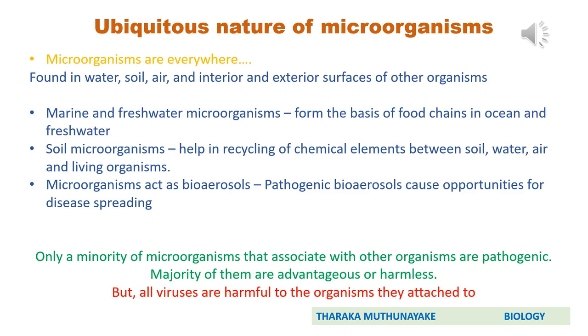But remember here it says only a minority of microorganisms that are associated with other organisms such as plants and animals and humans are pathogenic. Majority of them are advantageous or harmless. So underline those two sentences in your note. Sometimes such sentences can be asked in MCQs as well. So therefore underline these two sentences again. Only a minority of microorganisms that associate with other organisms such as plants, animals and humans are pathogenic. Majority of them are advantageous or harmless. And also this is important. It says, however, all viruses are harmful to the organisms that they attach to.